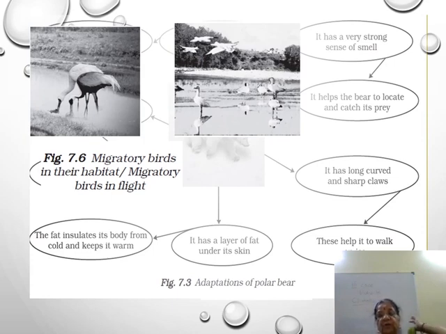So these are all the animals' adaptations to live in cold climate. I hope you understand this.